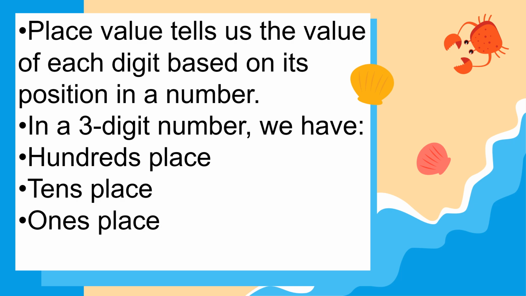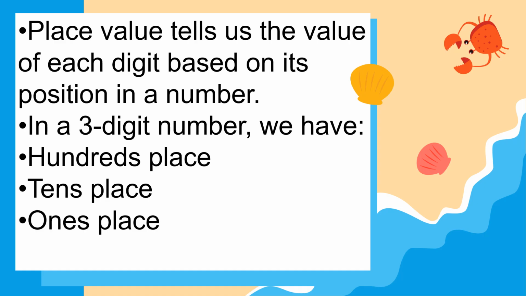So ano ba yung mga numbers at ano ang place value ng mga numbers in a three-digit number? So in a three-digit number, we have the hundreds place, the tens place, and the ones place values. So ang place values natin are ones, tens, and hundreds.